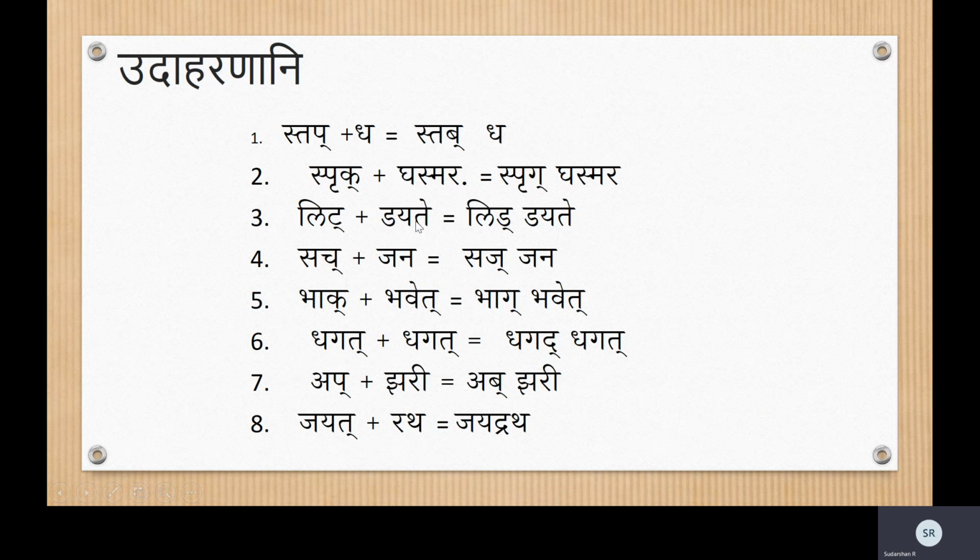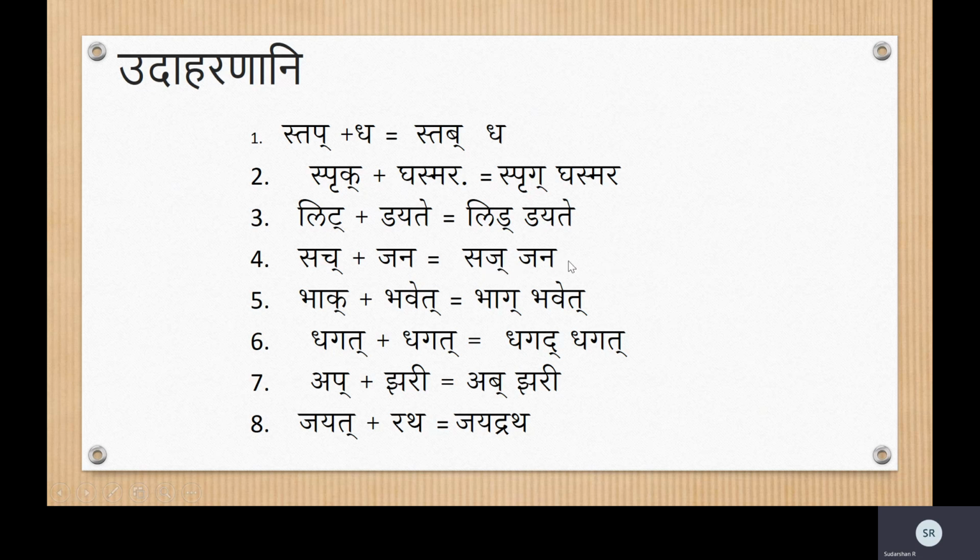First, let us consider the Vyanjana being the Purva and the Para being both the Vyanjanas in that case. Next, we have lit and dayate. Da is the Mridu Vyanjana. Ta is the 1, 2, 3, 4. Yes. So change the ta, which is the third row, to its third letter. 3, 3 is da. Lit dayate. Now then we have Sach and Jana. Again, Ja is Mridu Vyanjana. Cha is 1, 2, 3, 4. Okay, change. Now Cha belongs to the second row. Change it to its third letter, which is Ja.